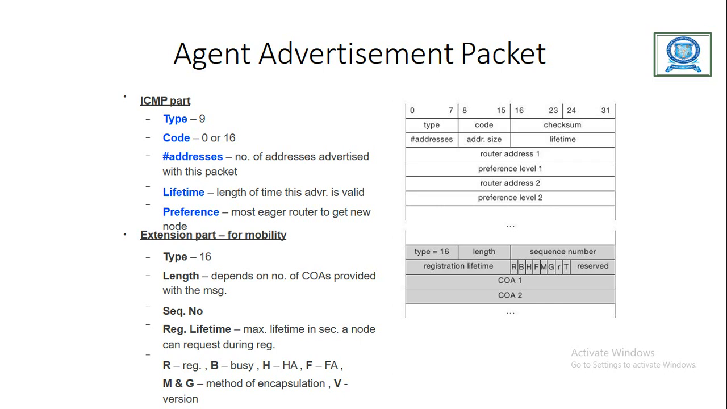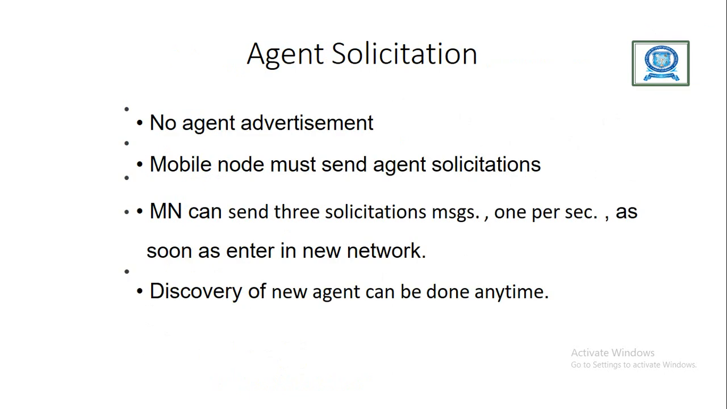In the extension part we have the type, fixed at 16, and the length depends upon the care of addresses provided. Then we have a sequence number, which is used to identify the packet. Then we have the registration lifetime, the maximum lifetime in seconds a node can request during registration. Then we have some fields: registration, BC, H for home agent, F for foreign agent, M and G for encapsulations, and V for the versions.